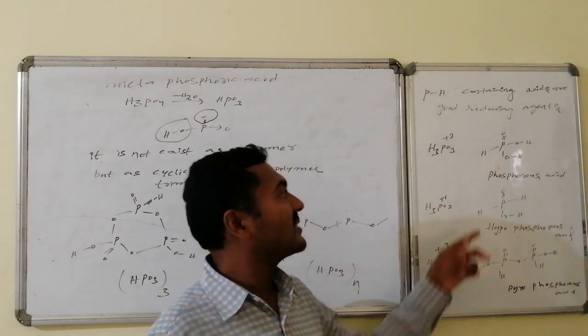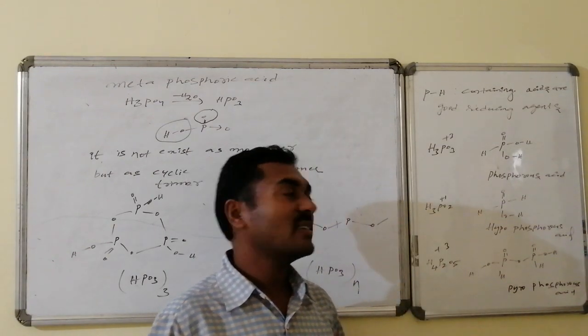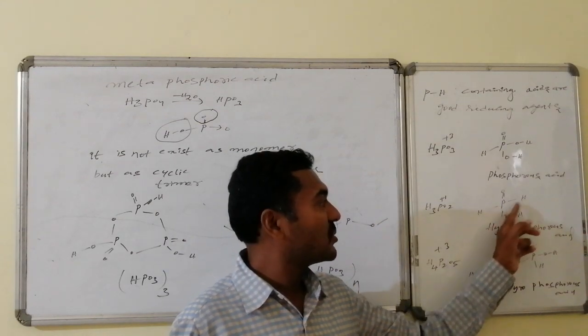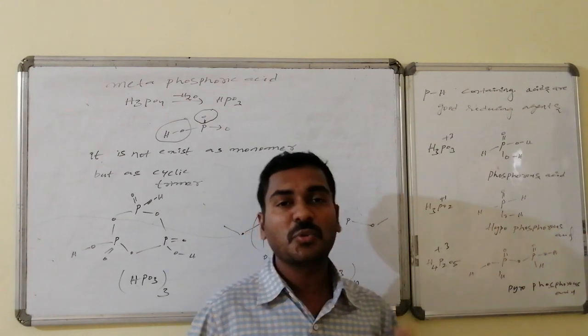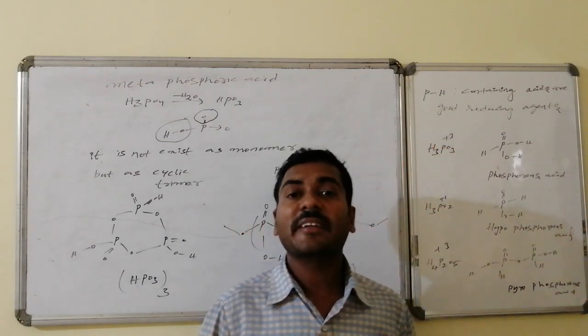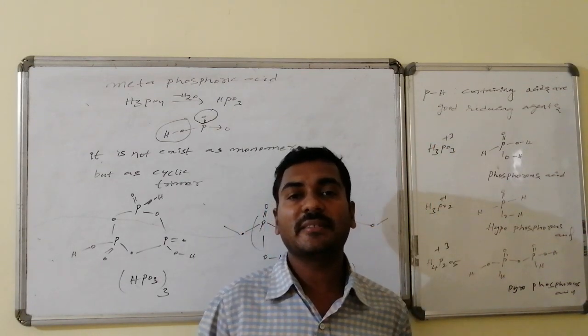The best reducing agent out of all varieties of phosphorus acids is hypophosphorous acid because it is connected with two hydrogens, P-H and P-H. Two P-H bonds are there. The more the P-H bonds, the higher the reduction ability.